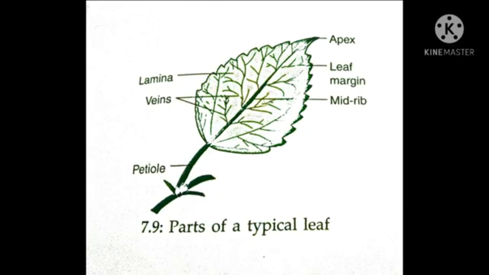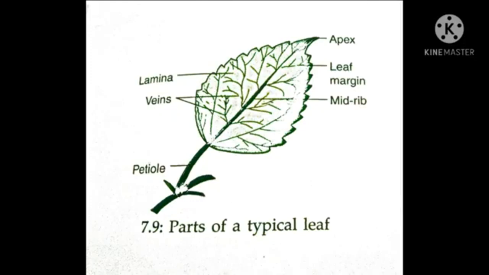The thick vein in the middle of the leaf is called the midrib. See, there is a midrib there.